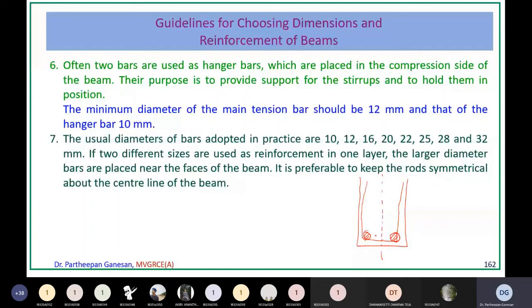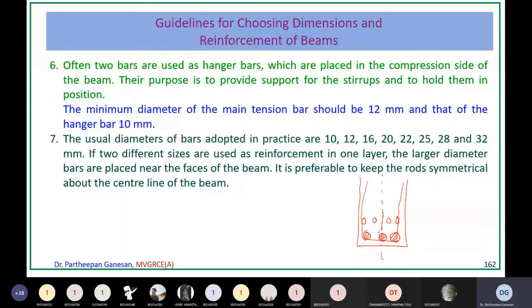You cannot provide, let us say three rods you have to provide, you cannot provide the third rod something like this here. It should be symmetrical. Symmetrical means you are placing it exactly in the center here. So like that it should be symmetrical. Suppose if we are providing 4 rods, it should be like this. Okay. With respect to the symmetrical vertical axis, your rods should be arranged properly, right?